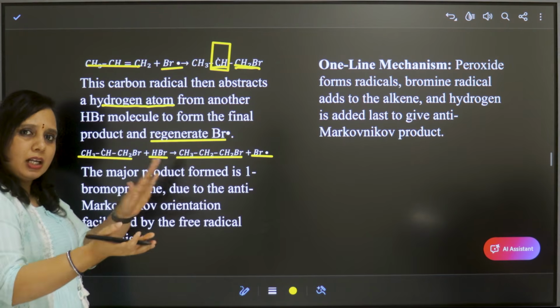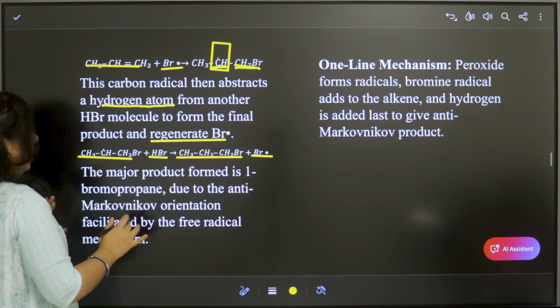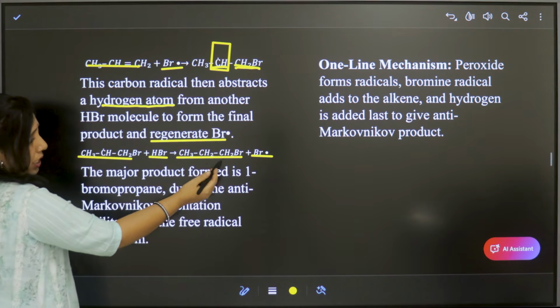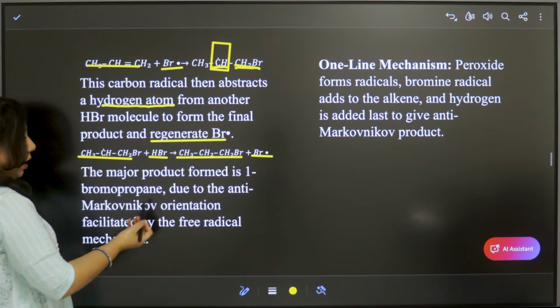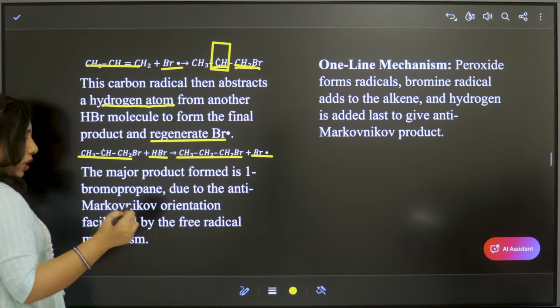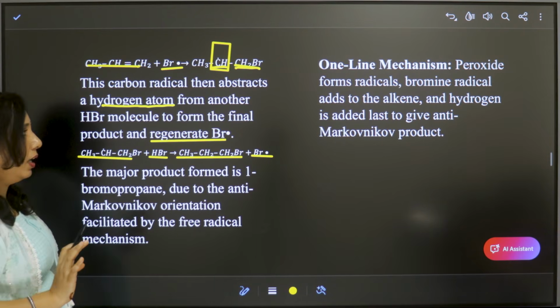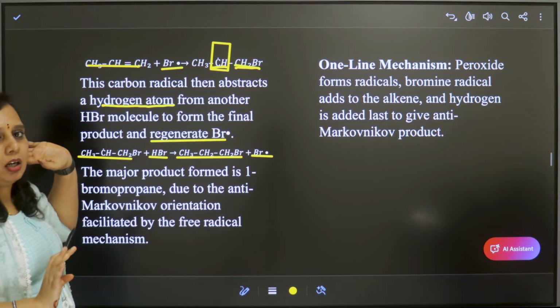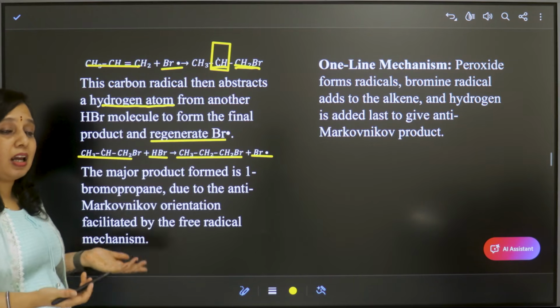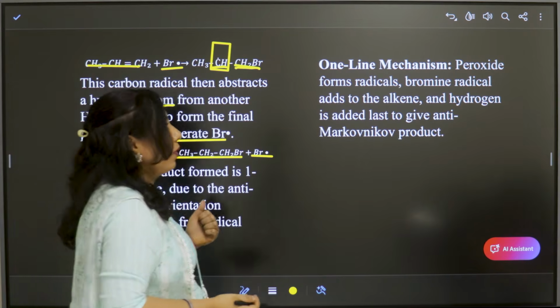So the reaction again continues, and the major product formed here is 1-bromopropane due to the anti-Markovnikov orientation facilitated by the free radical mechanism, right? So this is Kharash effect or anti-Markovnikov rule.